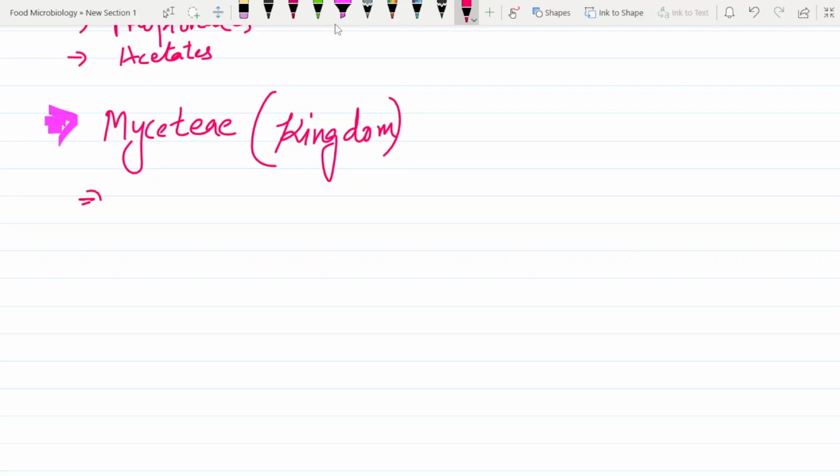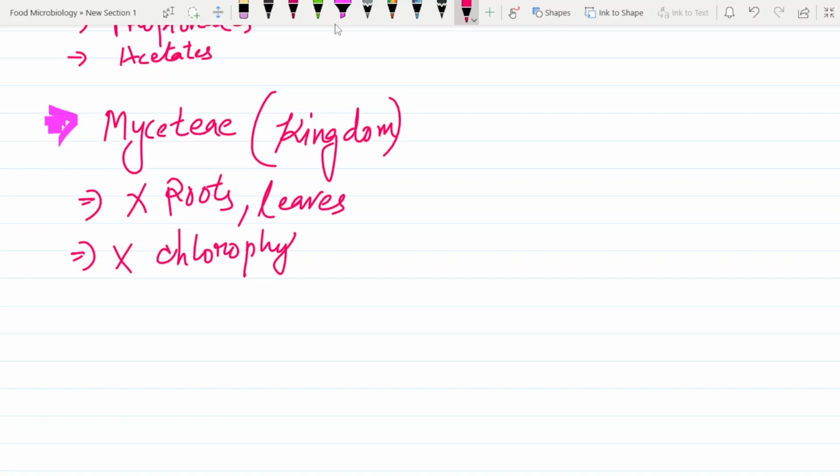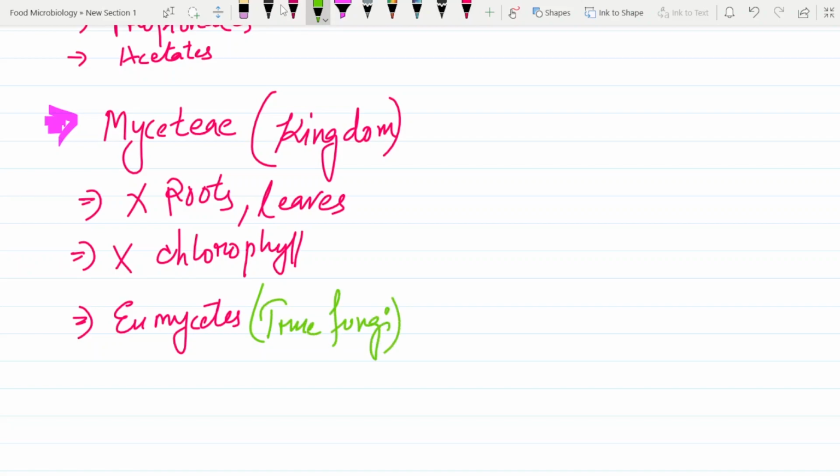Mycete. And these molds, they don't have roots, and they don't have leaves. So these two things are not present in molds. Not only that, they also don't have chlorophyll, so they can't use sunlight for food. And they belong to what? Eumycetes. What is Eumycetes? It is a true fungi. So these molds belong to Eumycetes.